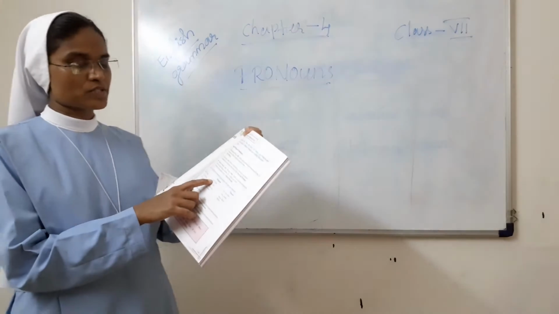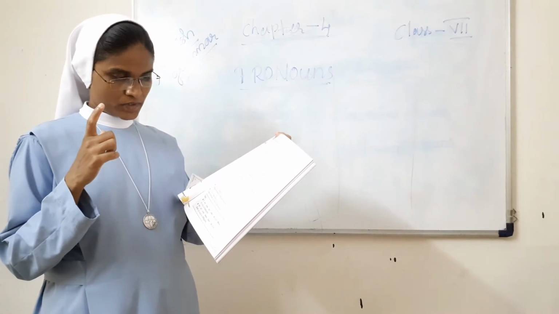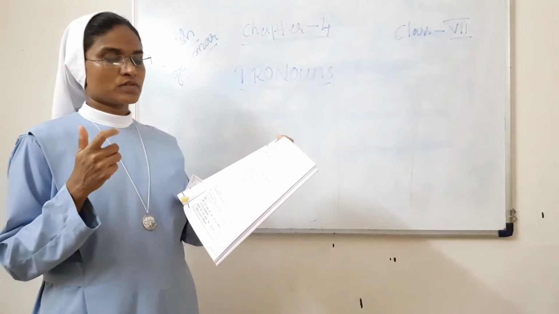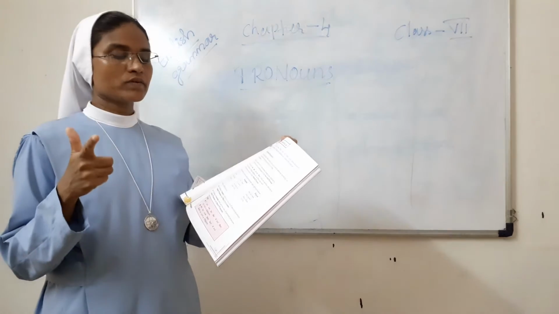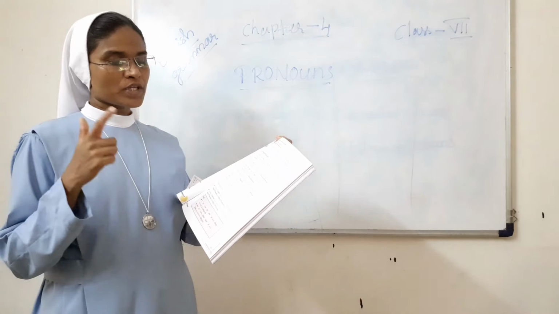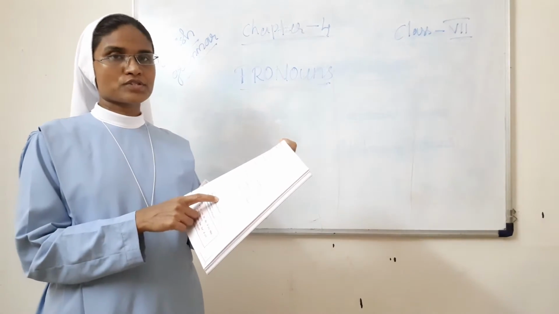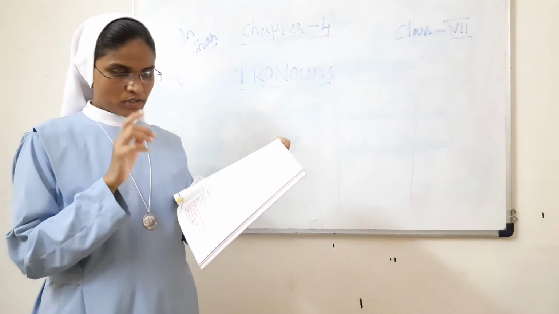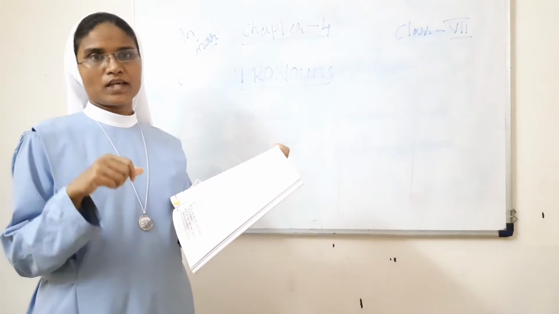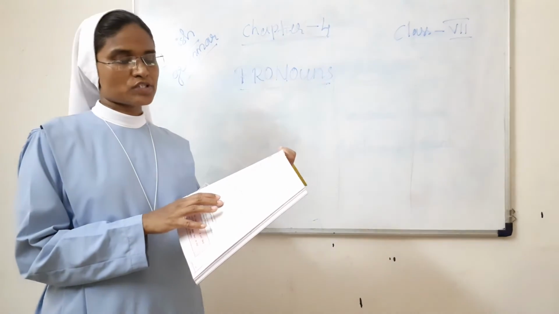Just you see the first person. I, me, mine. These are the singular. The plural pronouns are we, us, ours. The second person: you, yours. Third person: he, him, his, she, her, hers, it. These are the third person singular pronouns. Then the plural pronouns they, them, theirs. These are the personal pronouns.